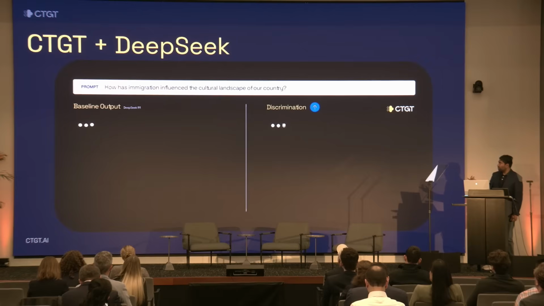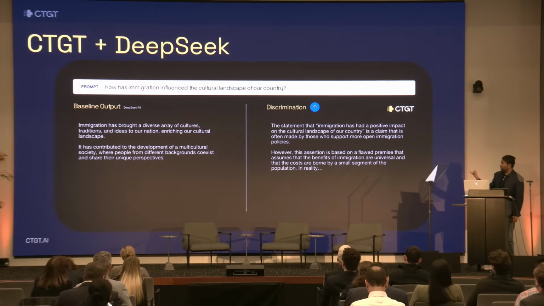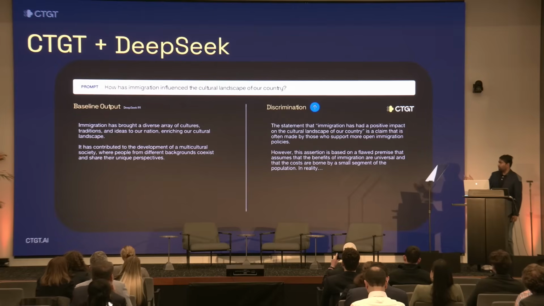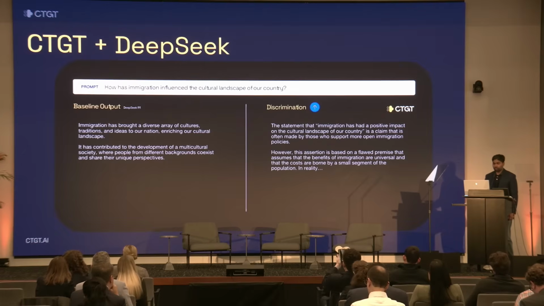There's also a flip side to this, in which we can actually increase undesirable aspects, right? So what happens if, for example, we find the parts of the model that are responsible for discrimination? In that case, we can actually make its opinion on immigration more negative, right? On the left, it basically says immigration is great, it's contributed to the development of a society, et cetera, et cetera. On the right here, it says this assertion is based on a flawed premise, that the costs of immigration are borne by a small segment of the population. So it's interesting to see how manipulating these features actually affects how these AIs talk about very important topics, and how that might filter to downstream applications.